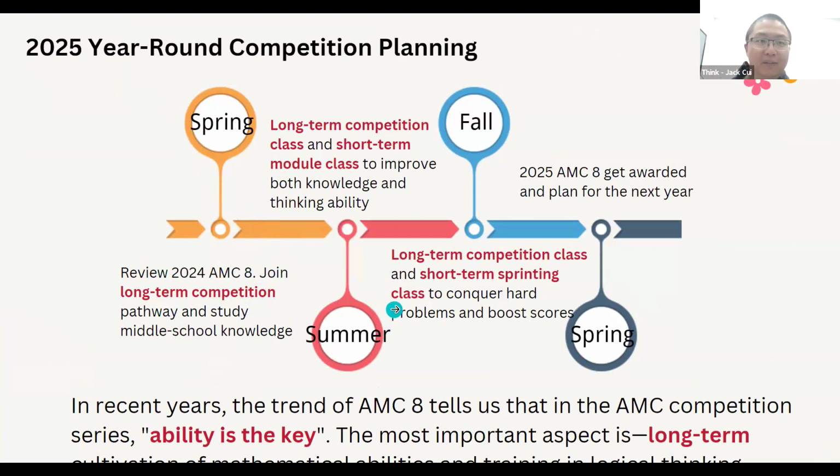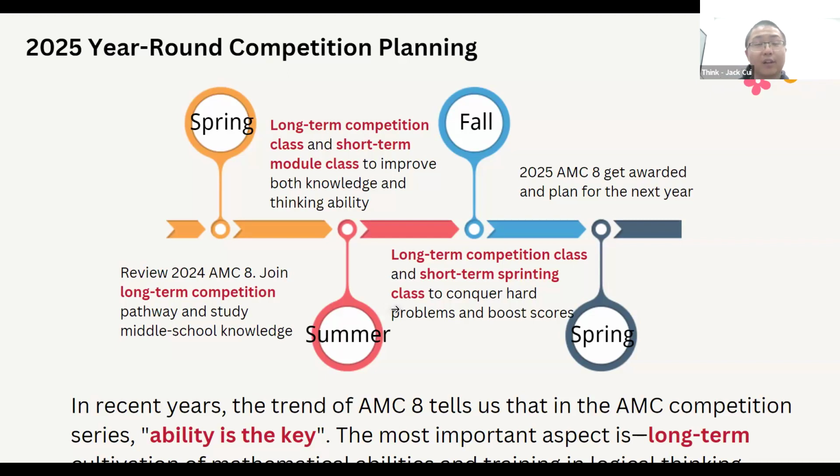And in the summer, you can continue to study the knowledge points, but you can also take a shorter module class based on your need. For example, if you are not good at number theory, go ahead and take 4 or 5 lessons to improve your number theory skills. The fall will be the sprinting round. So long-term class is required.